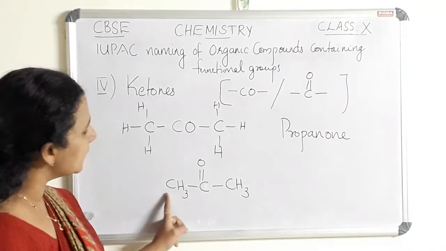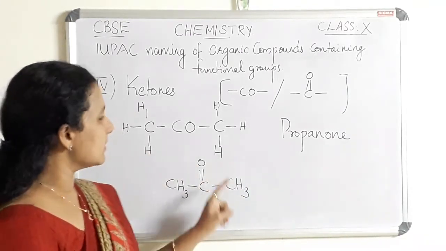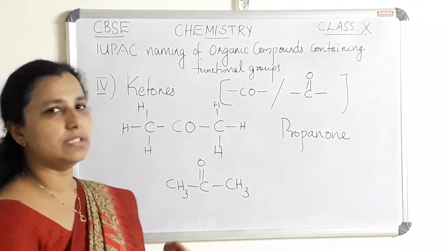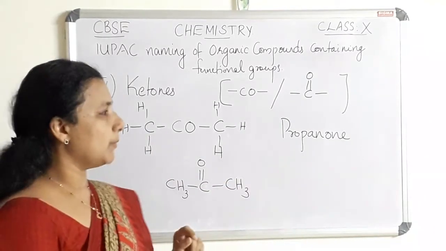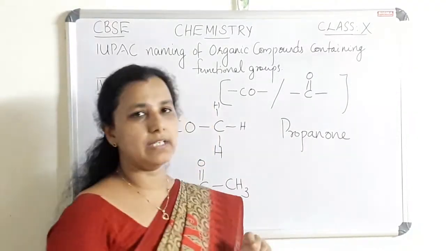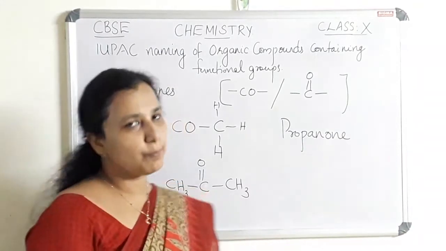So this is the first ketone or the simplest ketone. It is named as propanone since it contains 3 carbon atoms together. So find out the parent alkane, which is propane. The E of the parent alkane is replaced by ONE. We get the name as propanone.